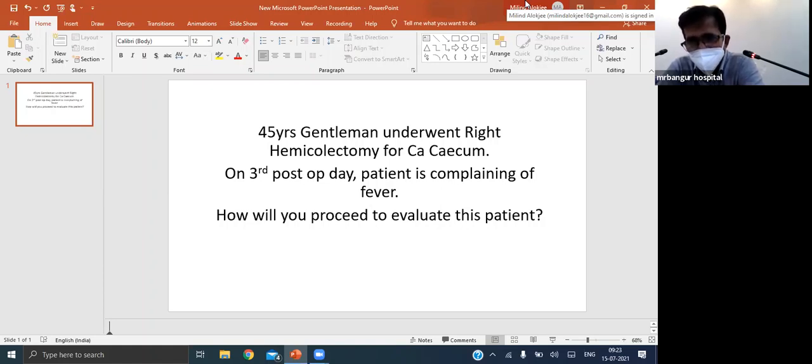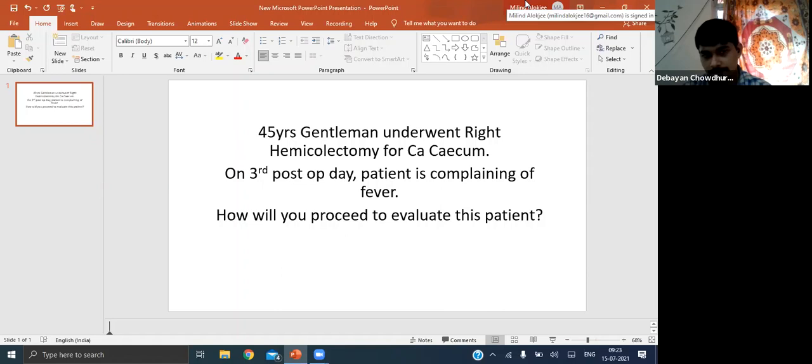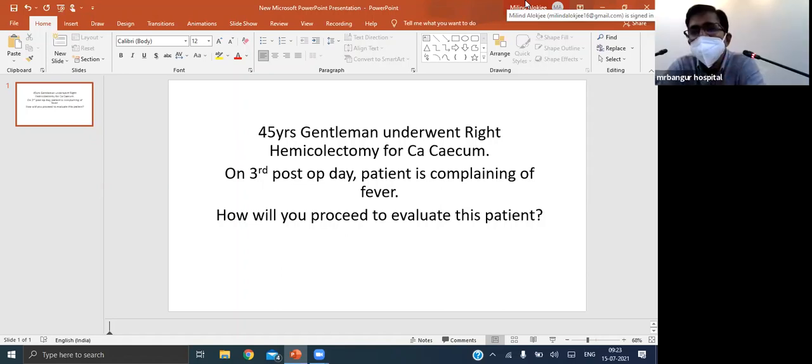If it is a simple stitch abscess, you find there is a pus point in one stitch, do you stamp this as SSI? No, sir. So a simple pus point in one stitch does not qualify this patient to be stamped as SSI.